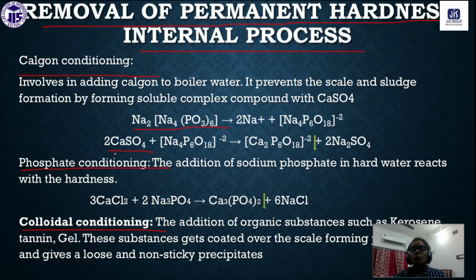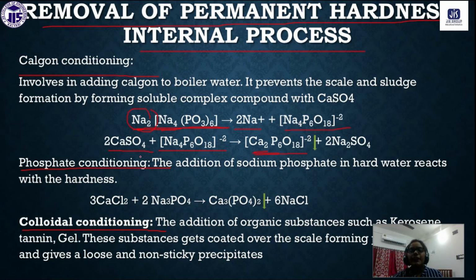For the removal of this calcium sulfate, we use the Calgon. Calgon reacts with the calcium sulfate. The sodium that we have will be replaced by the calcium. You can see here, Calgon will dissociate into sodium plus and a complex anion.